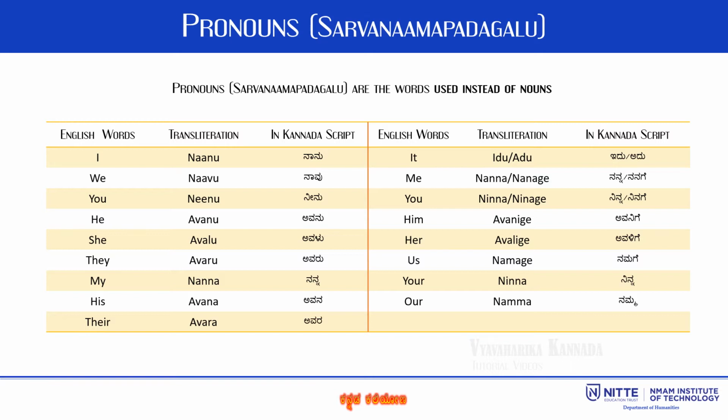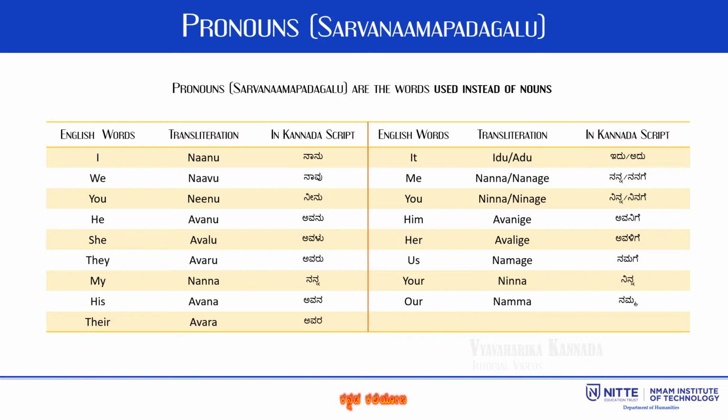The table here shows list of pronouns which are used in day-to-day communication in Kannada language. You can see that the first person singular I is known as Nanu in Kannada. Second person singular you is called Neenu in Kannada, whereas we becomes Navu. Similarly, the word used to refer to things, it, is termed as Idu in Kannada.